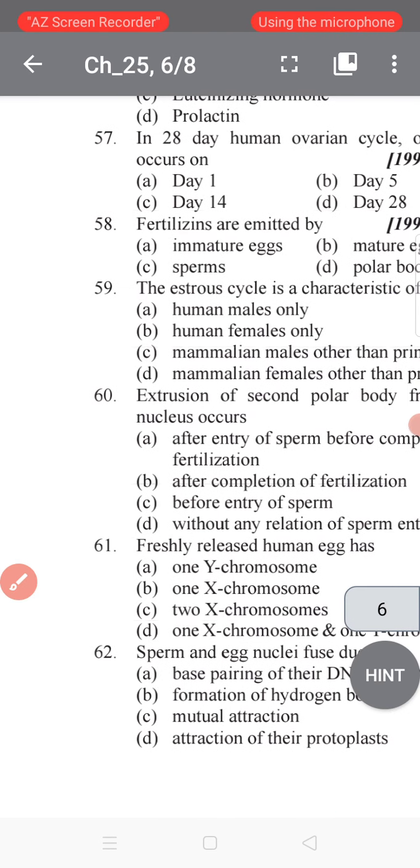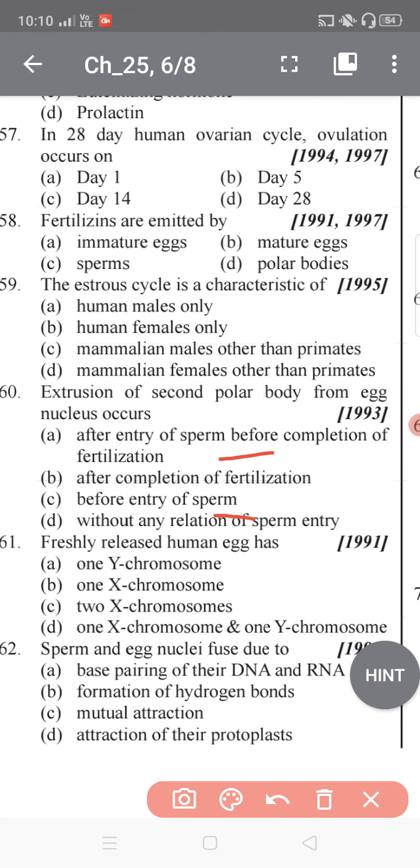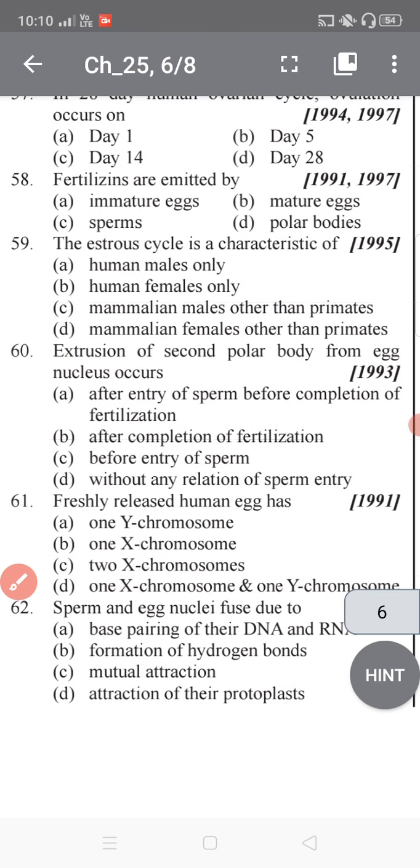Now go to question 59. The estrous cycle is the characteristic of human males only, human females only, mammalian males other than primates, or mammalian females other than primates. The estrous cycle is the characteristic of mammalian females other than primates.